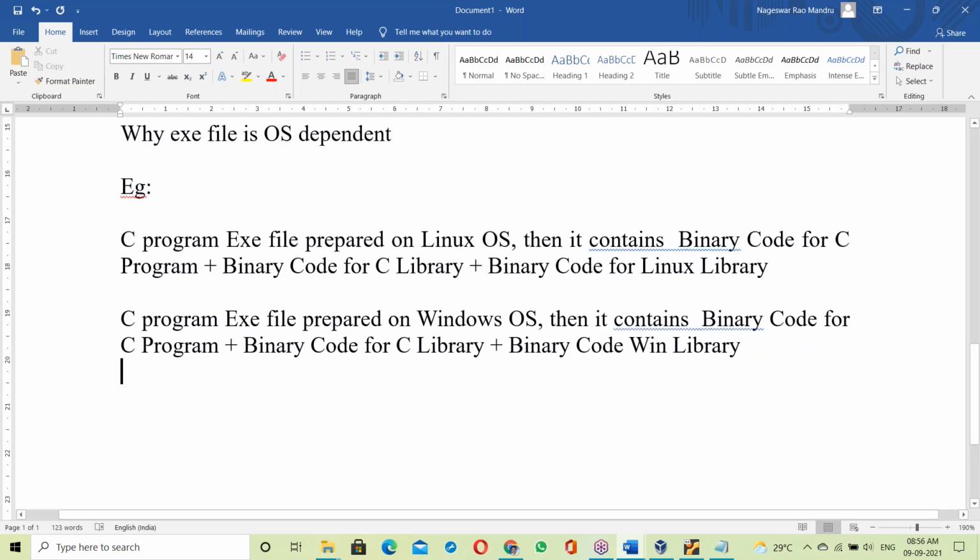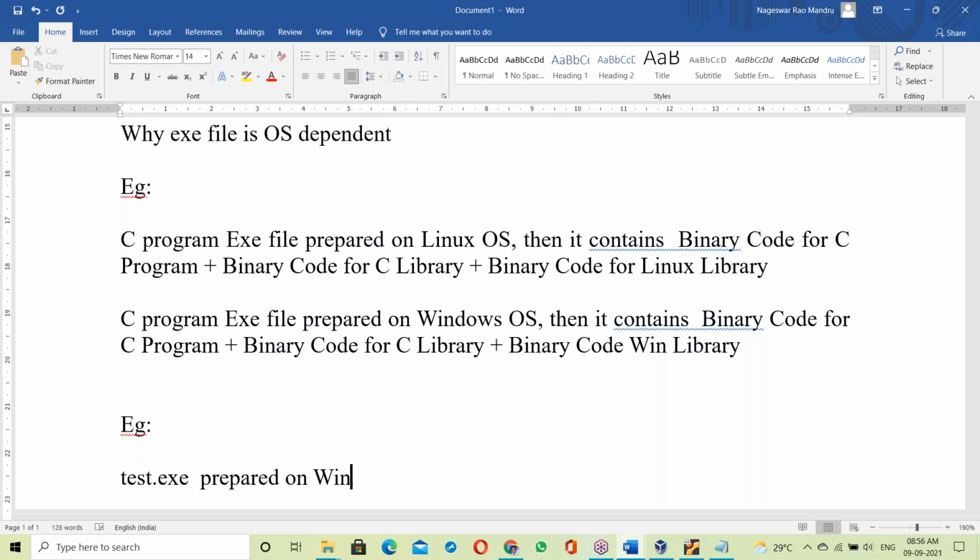Now let us take an example. Suppose a test.exe file is prepared on Windows OS.